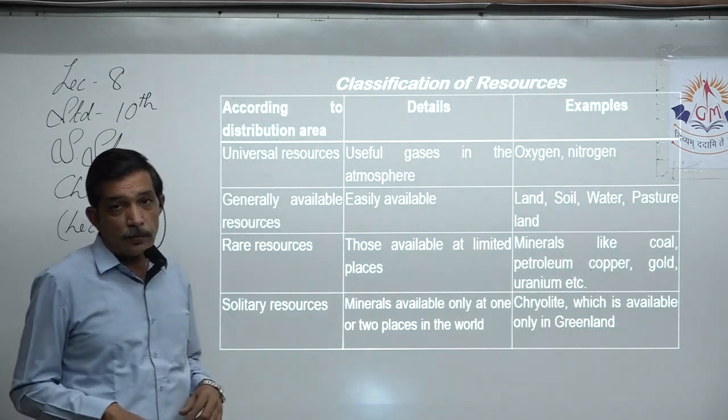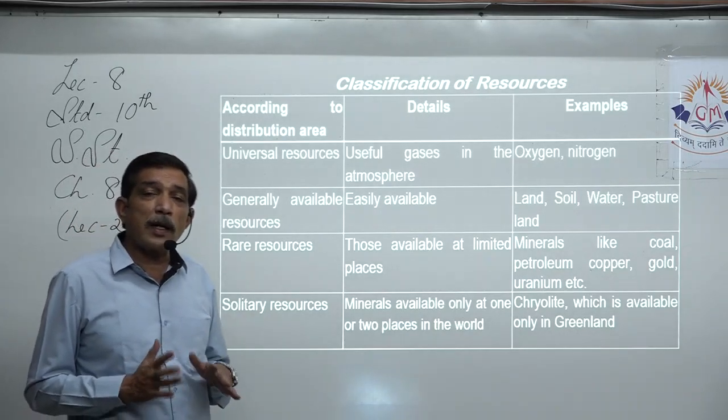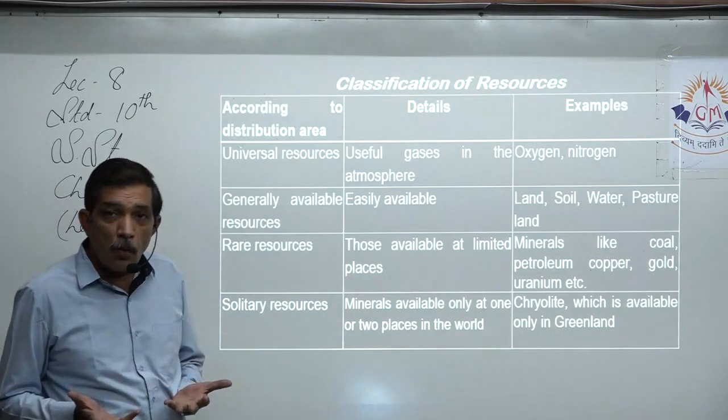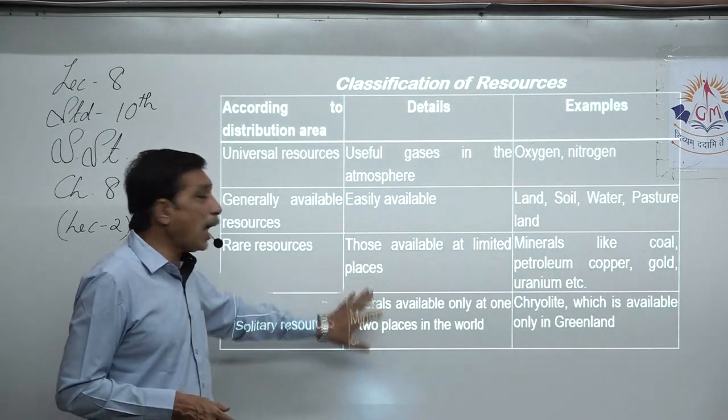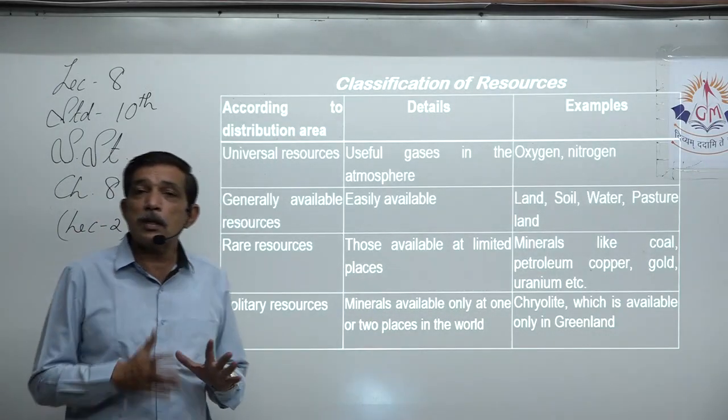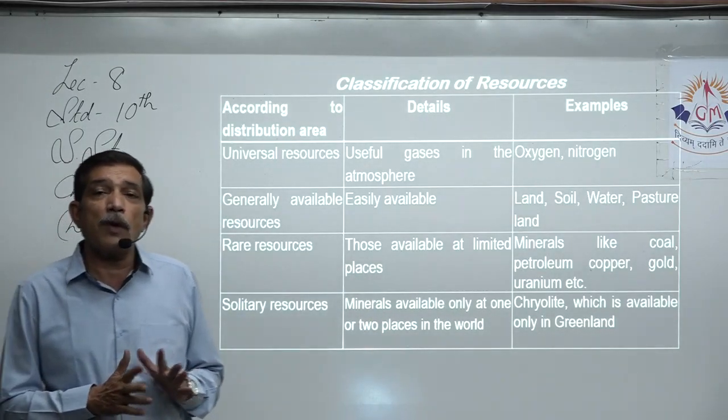Rare resources. What is rare? We know the meaning of rare. Rare means not available in more quantity, available at limited places only. What is the meaning of rare resources? They are not found everywhere.